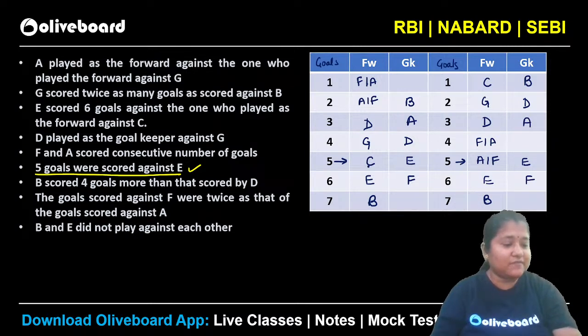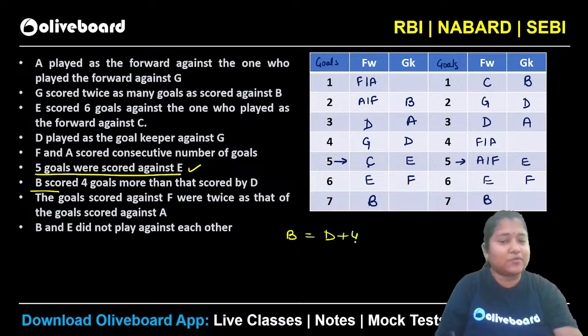B is equal to D plus 4. Ma'am, this one was not clear. Okay, I'll explain once again. See what was given here. It is given that B scored 4 more than D, right? So B is equal to D plus 4. At that time, what all was possible? We had 1, 5 and 3, 7. Both these possibilities were there at that time, right, Manish?